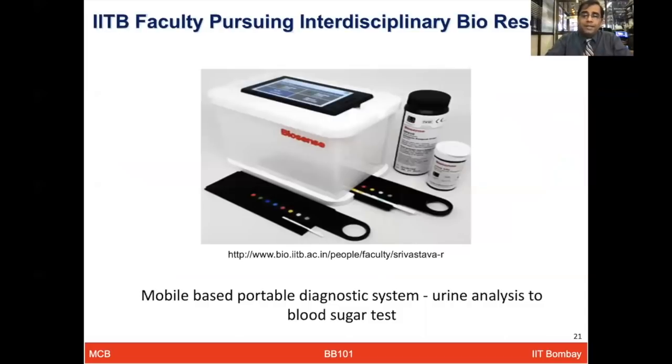Different faculty members of IIT Bombay work on different types of devices, and different sensors are being developed. While I cannot show you a lot of examples, I just picked a few. This is a mobile-based portable diagnostic system for urine analysis for blood sugar testing. It was developed by Professor Rohit Srivastava and his lab, and they already have several startups and companies who have taken these products forward.